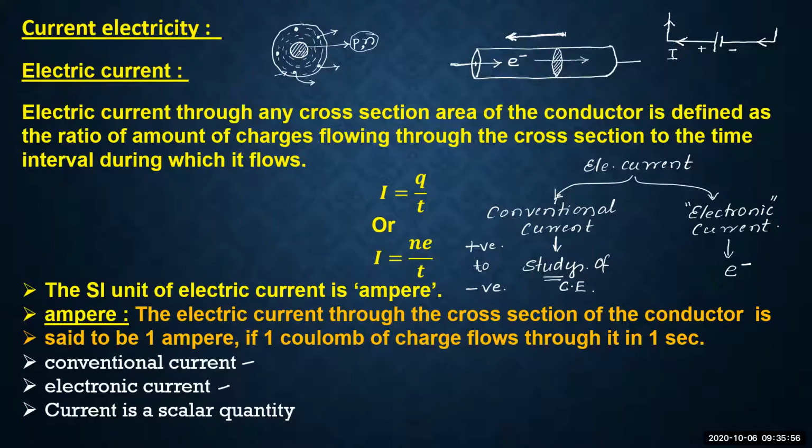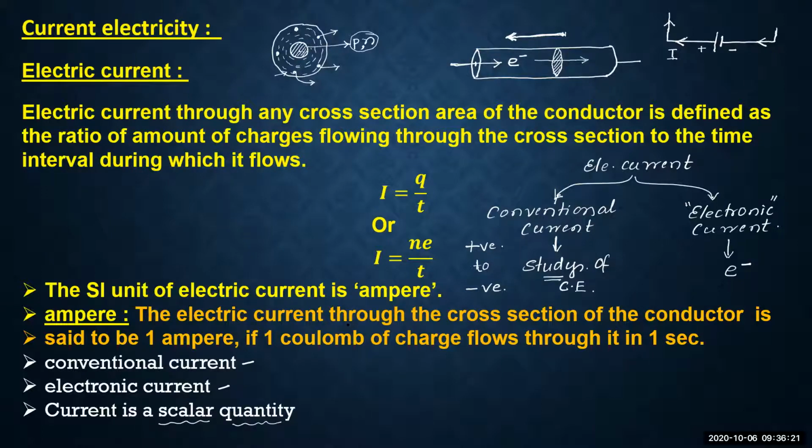So what type of physical quantity is electric current? See, electric current is a scalar quantity. Remember this always, dear students. It appears as if it is a vector quantity, but no, it is a scalar quantity.